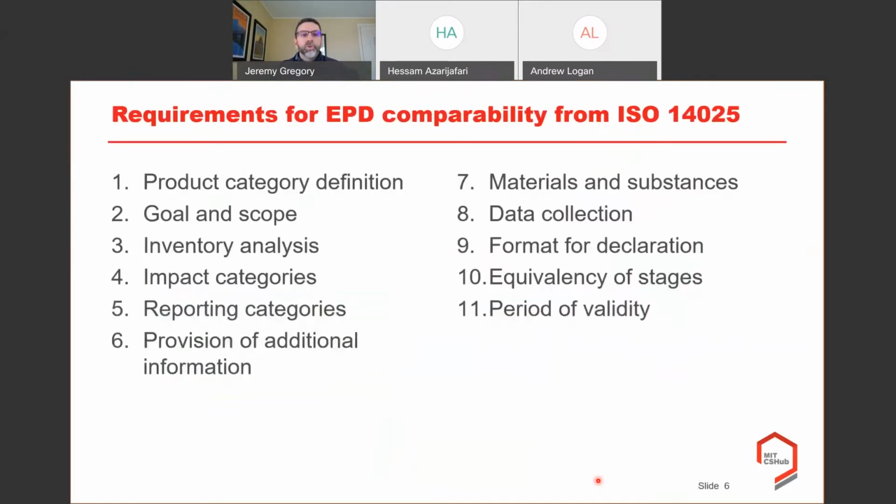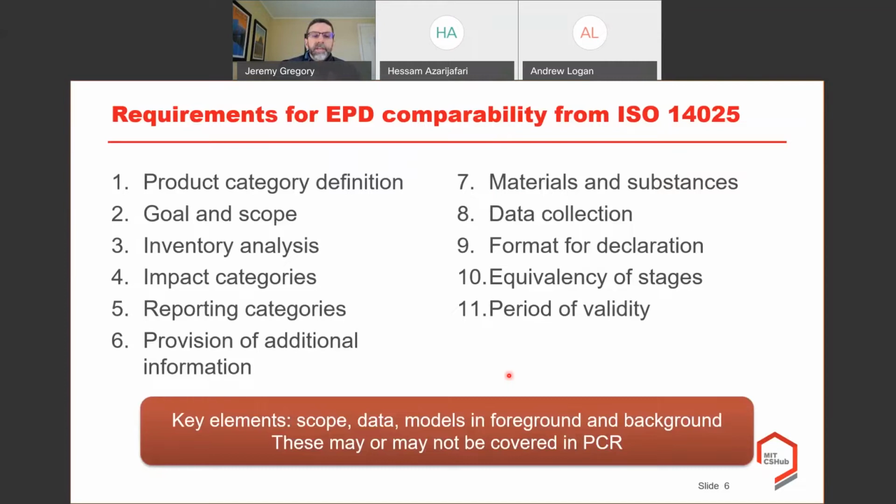Now, when it comes to comparing EPDs, as I mentioned, I think one of the major intents of creating them was that eventually you would be able to compare them. And in fact, that's why in an ISO standard related to product footprints, they lay out the requirements, or different things that need to be satisfied in order to do comparisons of EPDs. So all of these things need to be consistent among different EPDs that are compared. And it's kind of a long list.